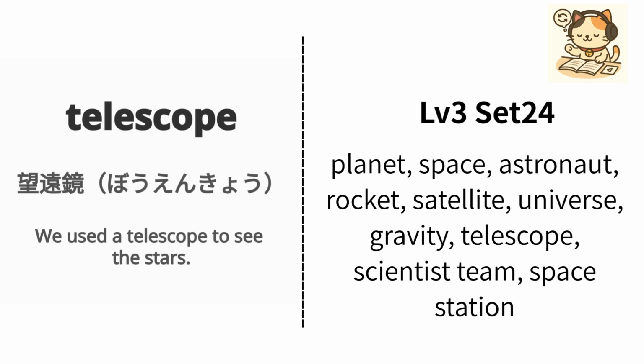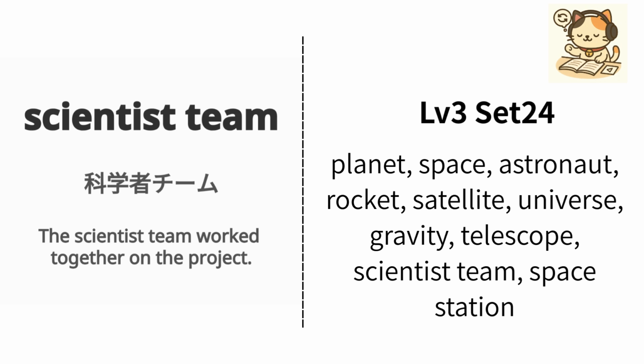English is telescope. Japanese is 望遠鏡. Example, we used a telescope to see the stars. 私たちは星を見るために望遠鏡を使いました. Repeat, telescope, telescope.